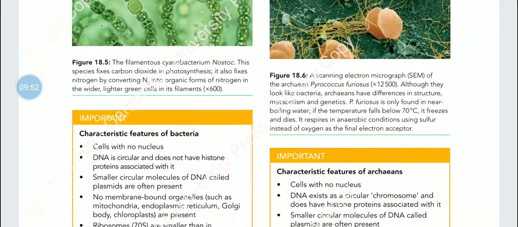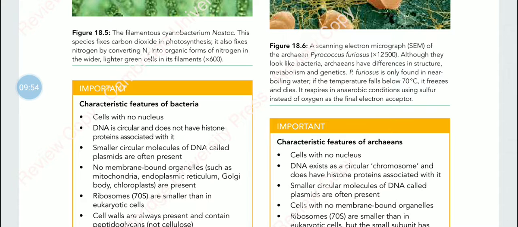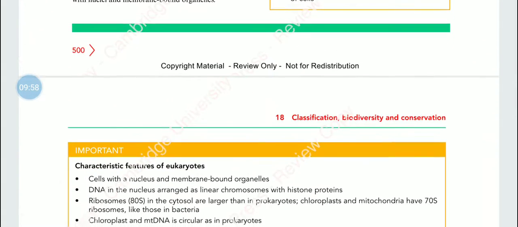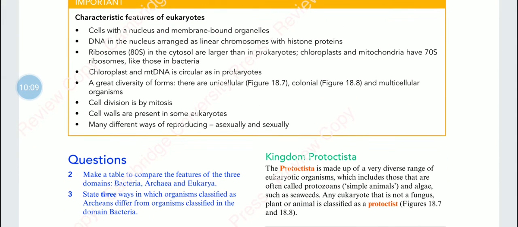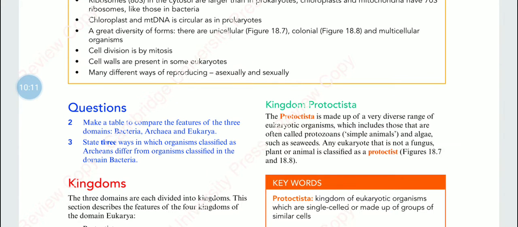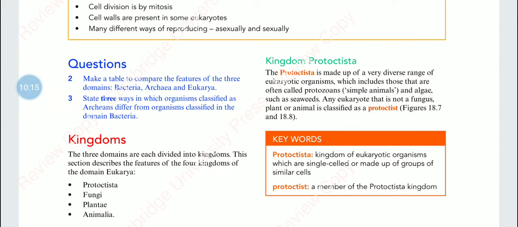Please write down these characteristic features of bacteria, archaeans and also the eukarya. Then you will be able to understand these things. You will have to remember these different characteristics, and you should be able to compare them as well. After you have written down all of the three boxes, please do questions 2 and 3. If you have any further questions, please ask.